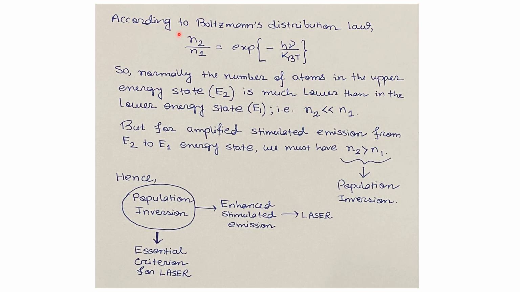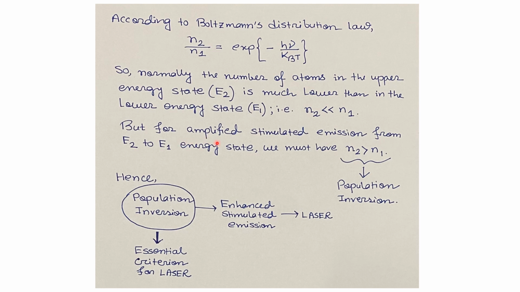According to the Boltzmann distribution law, we have seen N2 divided by N1 equals exponential of minus h nu divided by kB T. So normally the number of atoms in the upper energy state E2 is much lower than in the lower energy state E1, that is N2 is much less than N1.